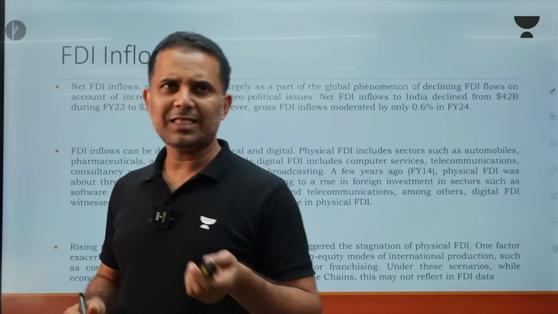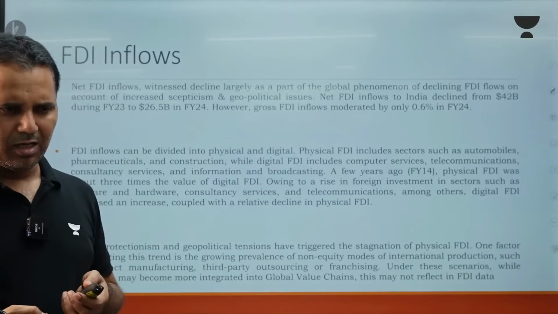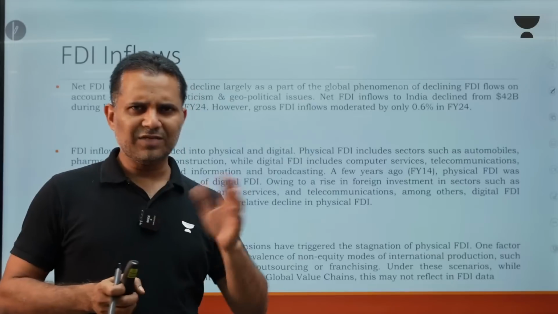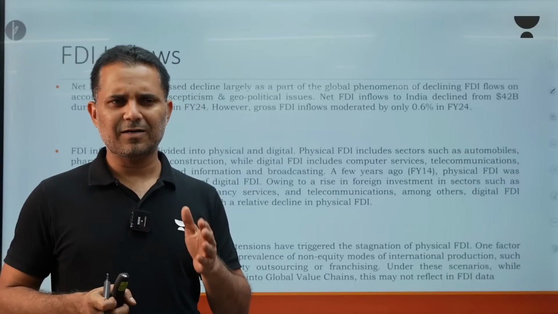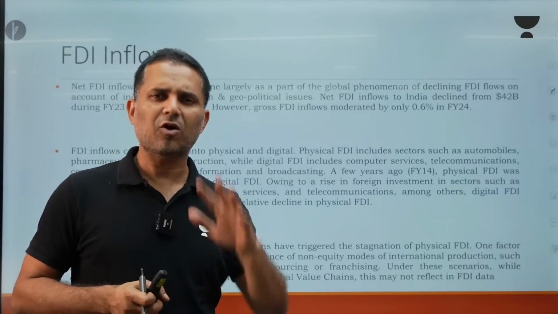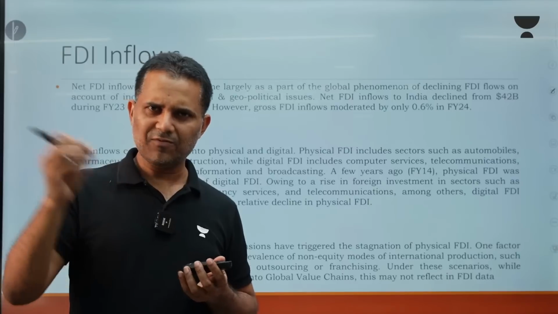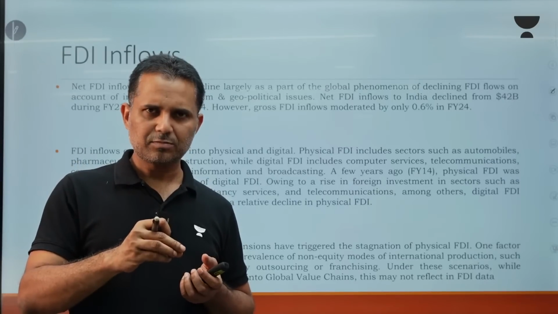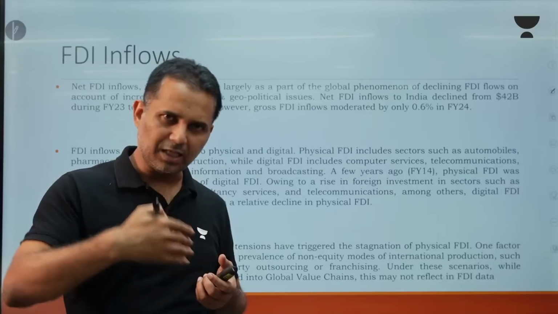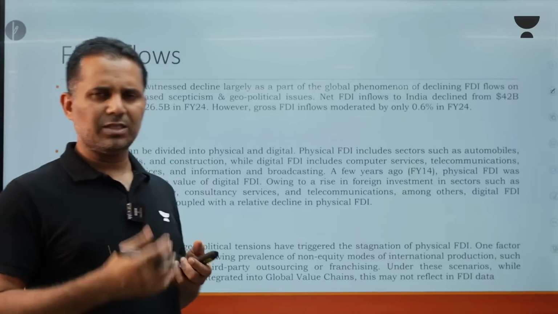Regarding FDI inflows, as I said, FDI inflows have declined in the last 2-3 years. That is true, it has declined, but there is a shift happening in FDI. What we are seeing is that, just after COVID in 21-22, our FDI was around $84 billion, gross FDI. Net means whatever came from abroad. But all those companies who have already invested are generating profit, and that profit is again invested, that is gross basically. So, gross FDI has reduced, net FDI is also reduced.